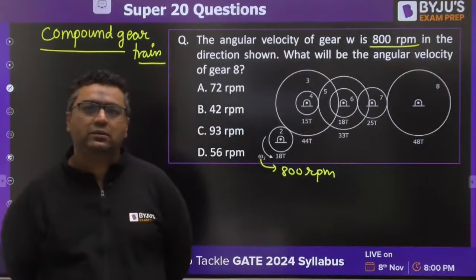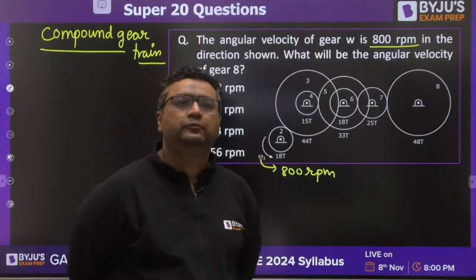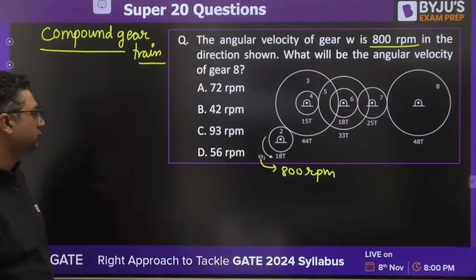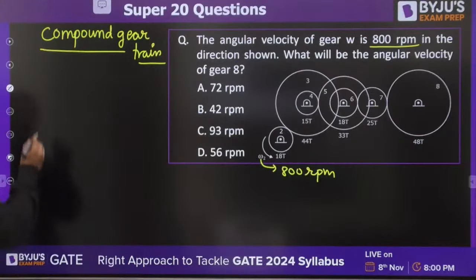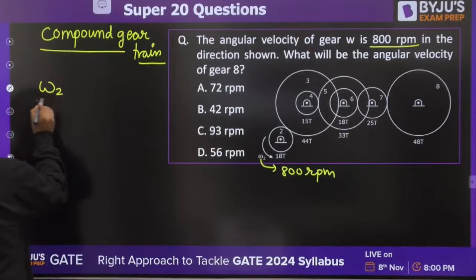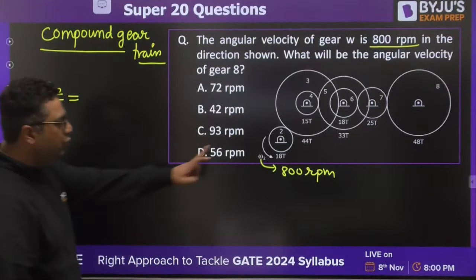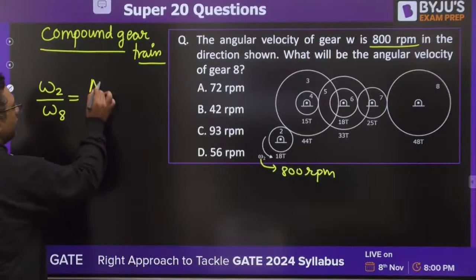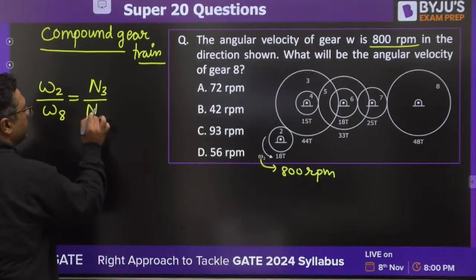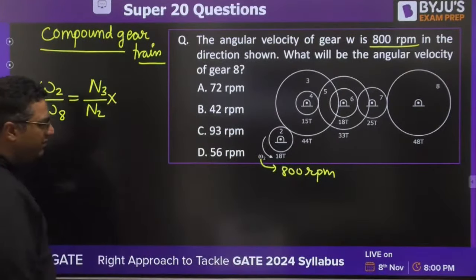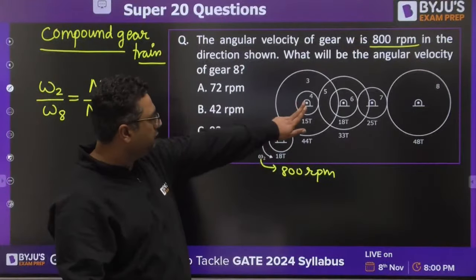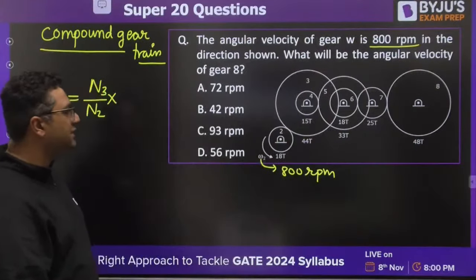Solve it, guys. So you know that we can write omega 2 by omega 8 is equals to, yes, you know, driven by driver. For 2 and 3, 3 is driven, 2 is driver. Then we will see, 3 and 4 angular velocities are same.